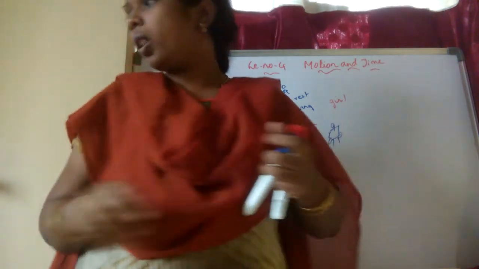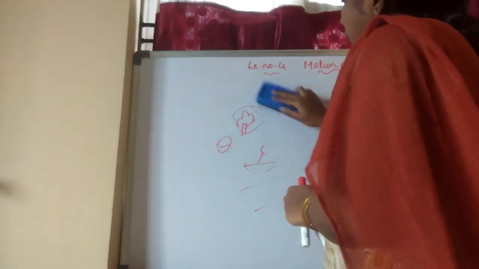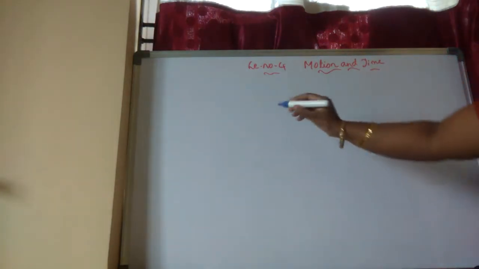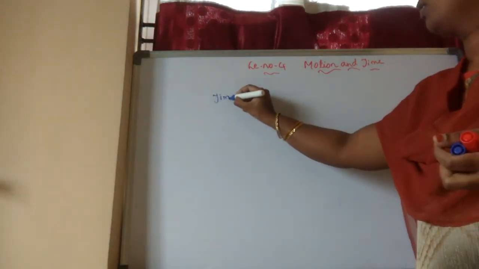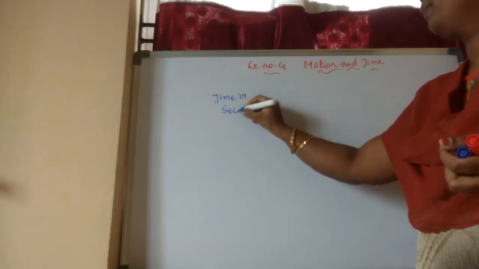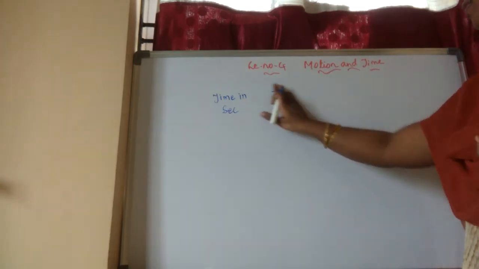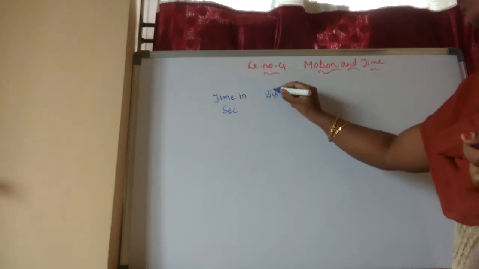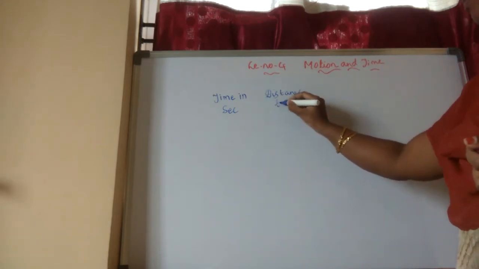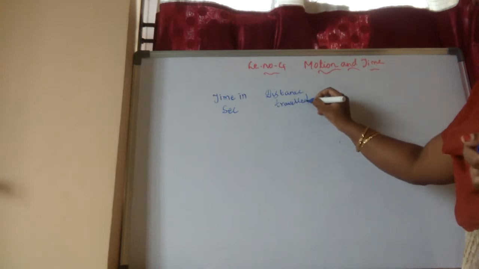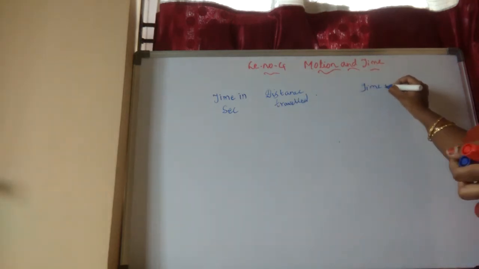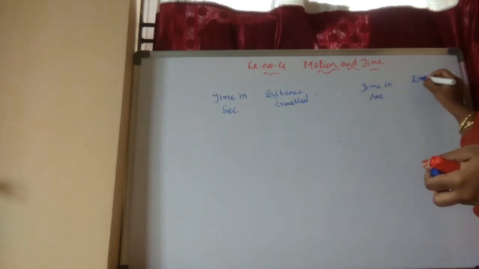If a body covers unequal distances, for example, I'll give two tabular forms so that you can easily understand. See here, children, I am drawing the two tabular forms. Time in seconds, distance traveled, and again time in seconds, distance traveled.